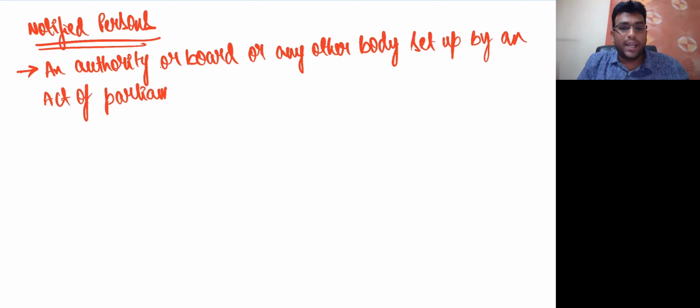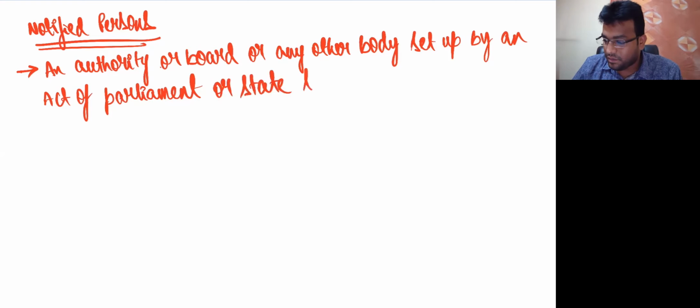Any other body, I repeat one more time, an authority or a board or any other body set up by an act of Parliament. I know what is going in your brain. Sir, ICA is set up by an act of Parliament. I know what you will tell, but ICA will not come here. Why? Listen. Set up by an act of Parliament or state legislature